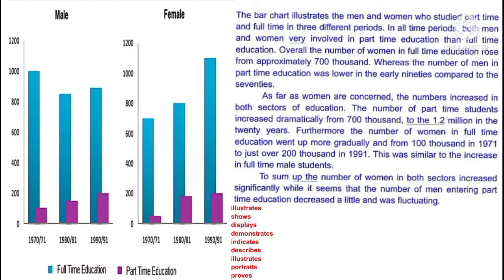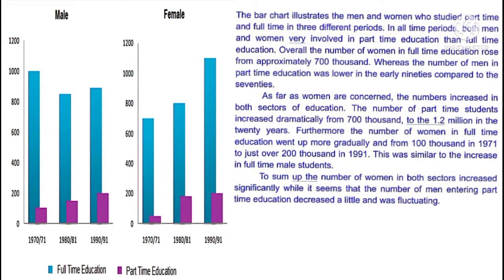The bar chart illustrates, shows, displays, demonstrates, indicates, describes. Illustrates, portrays, proves the men and women who studied part-time and full-time in 3 different periods. In all time periods, both men and women were more involved in part-time education than full-time education. Overall, the number of women in full-time education rose from approximately 700,000, whereas the number of men in part-time education was lower in the early 90s compared to the 70s.